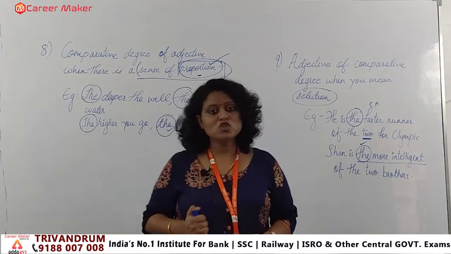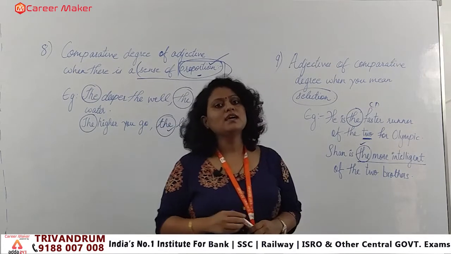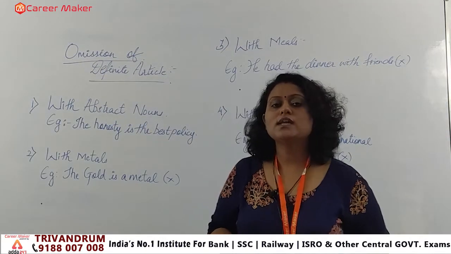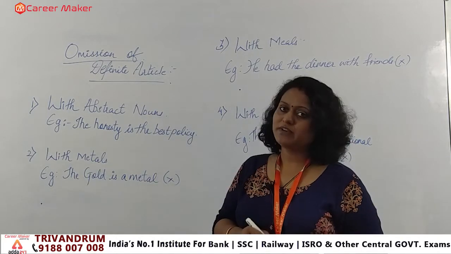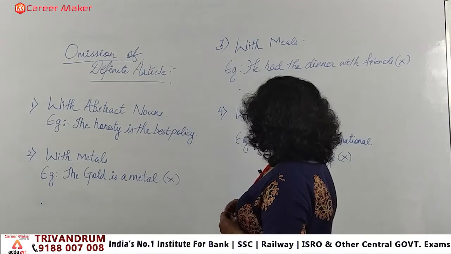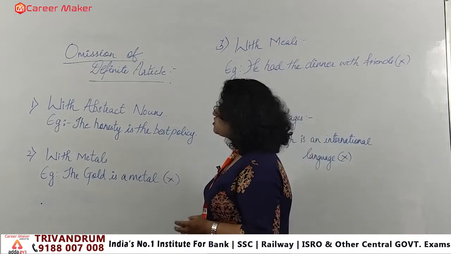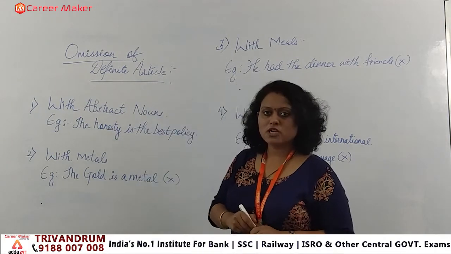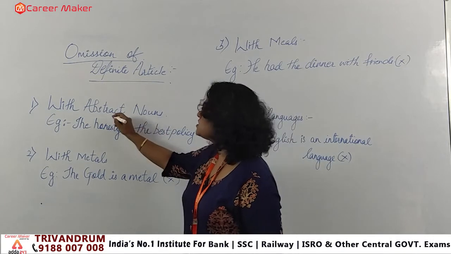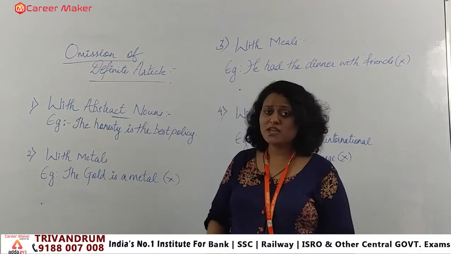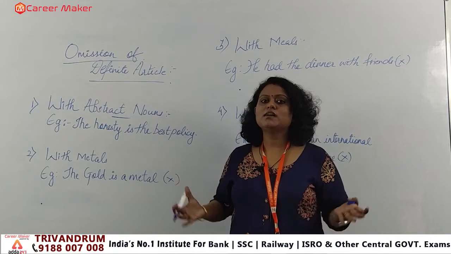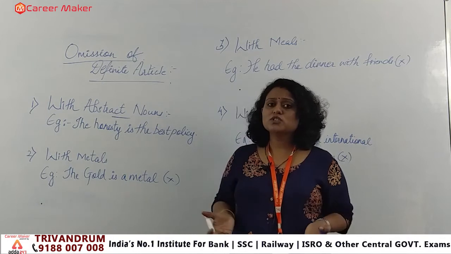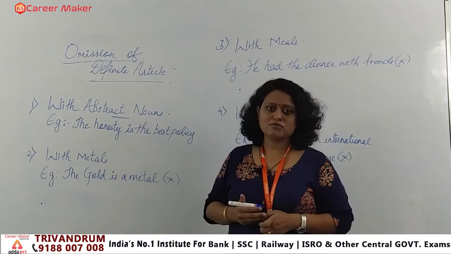Next we have the omissions that we have to apply when we use the definite article in a sentence. So we saw the rules. Next we will focus on the omissions of the definite article. I mentioned the first 4 omissions. The first omission you can see is with abstract nouns, right? We have learned about abstract nouns in the nouns chapter, the first chapter. Abstract nouns are the terms we use when we talk about feelings, emotions and so on. Those are known as abstract nouns.